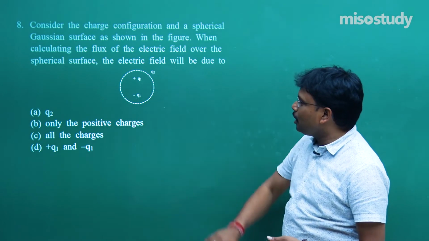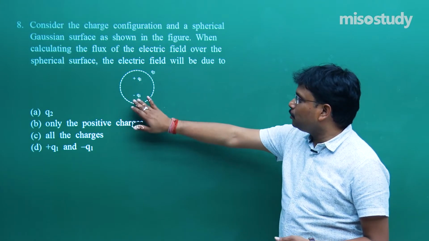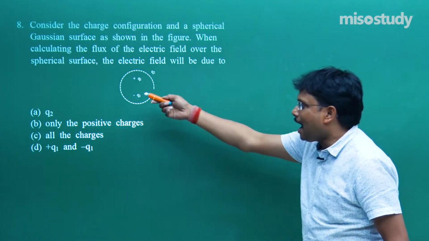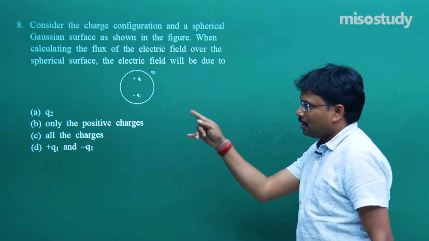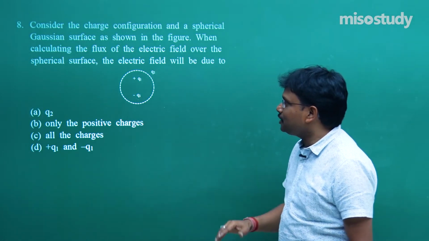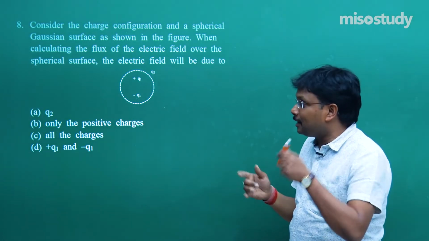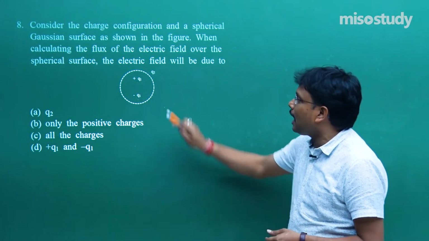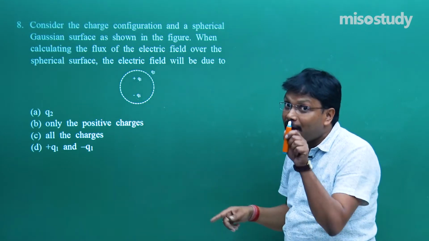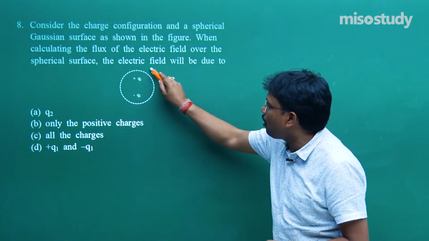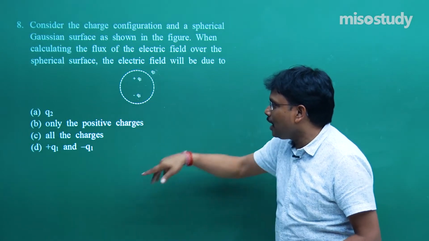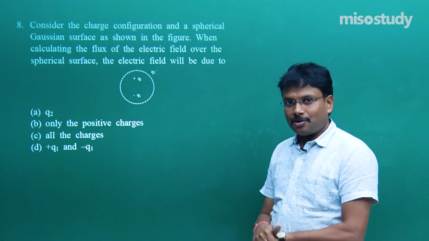Either due to Q2, or due to Q1, or due to minus Q1, due to which the net electric field is going to be. And see the beauty of the options: only due to the positive charges. Which ones are positive charges? Rather than saying plus Q1 and Q2, because here no sign is mentioned for Q2, you have to consider it also as a positive charge. So all the charges, plus Q1 and minus Q1.